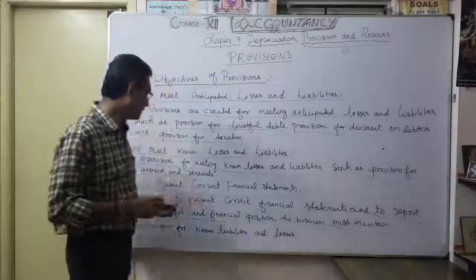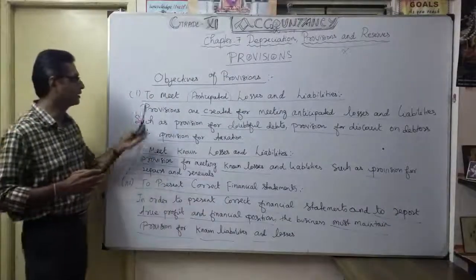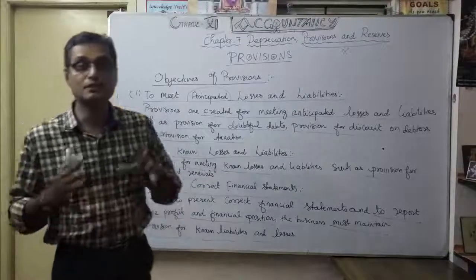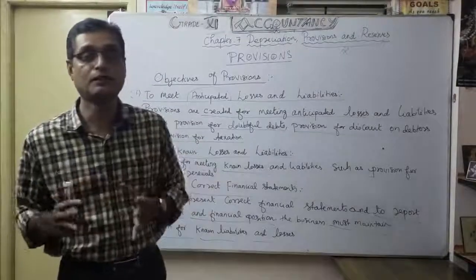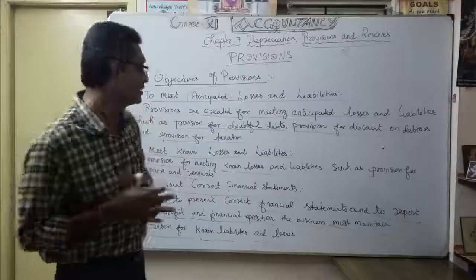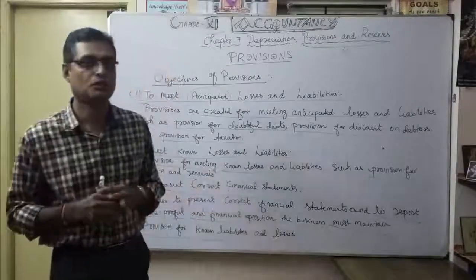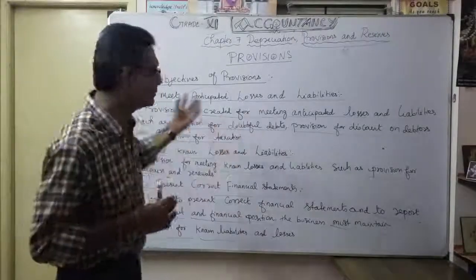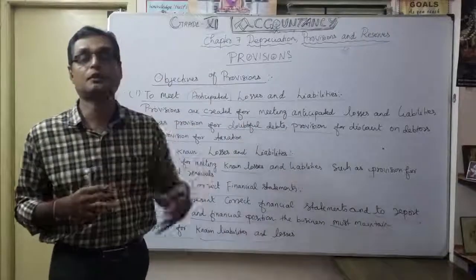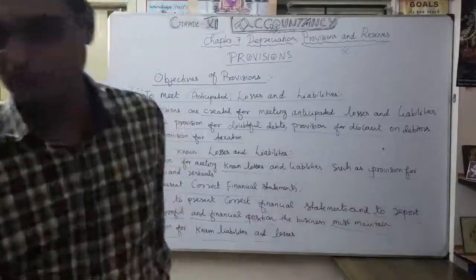So to present correct financial statements, the creation of provision is very, very important. That's why you want to classify what are anticipated losses and what are known losses. Now understood. So now we are going to see how it will appear on the balance sheet, the accounting treatment. Okay, now let's see.